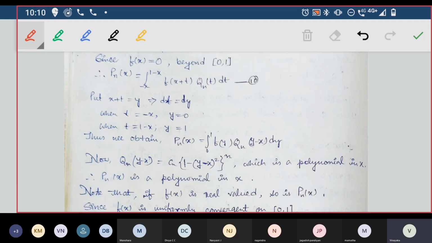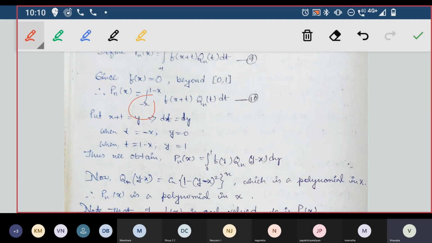Now take different values of t. If t is equal to -x, then x minus x is 0, so y will be equal to 0. And if t is equal to 1 minus x, x gets cancelled, so y will become 1. So by the change of variable, what was there in terms of -x and 1 minus x